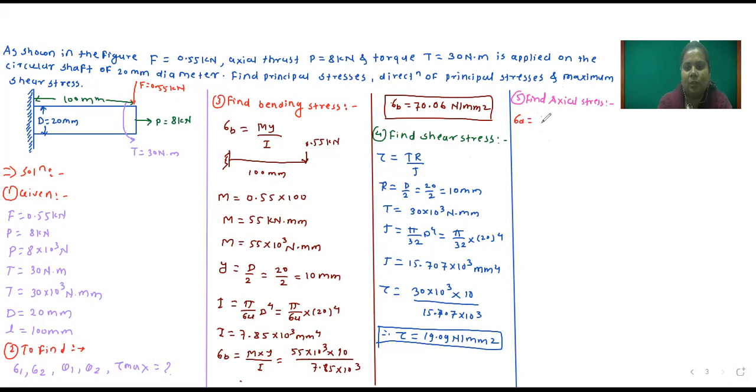Sigma A is equal to force upon area, so force is 8 into 10 raised to 3 divided by the area of the circular shaft, which is pi by 4 into diameter square.